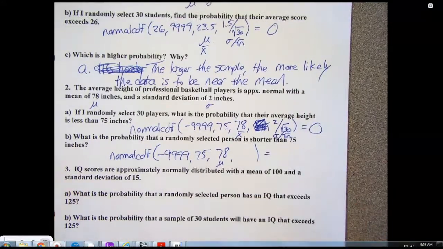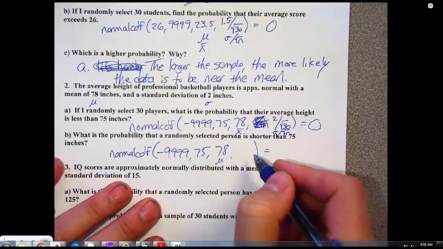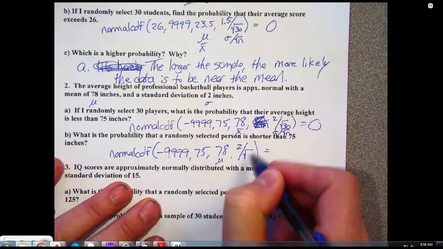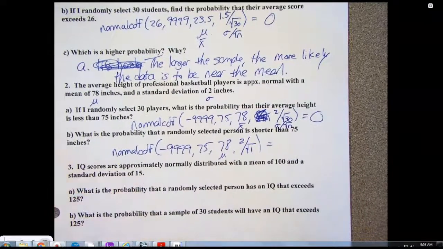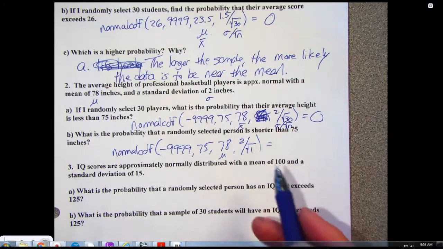So in part B, this is what I was trying to say above, which might make more sense now. Some people will look at it and go, well, standard deviation was 2. I'm going to divide by the sample size, so I'm going to divide by the square root of 1. That doesn't change anything. So you're welcome to write a 2 there, or you're welcome to think about it as 2 dividing by the square root of 1.